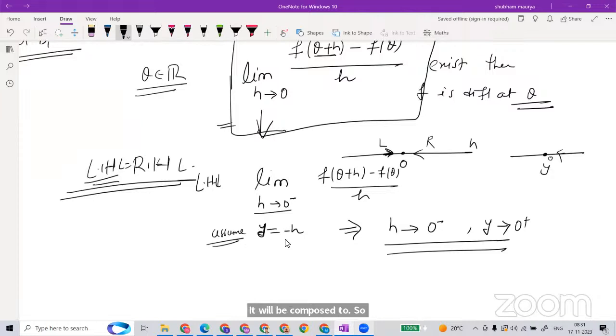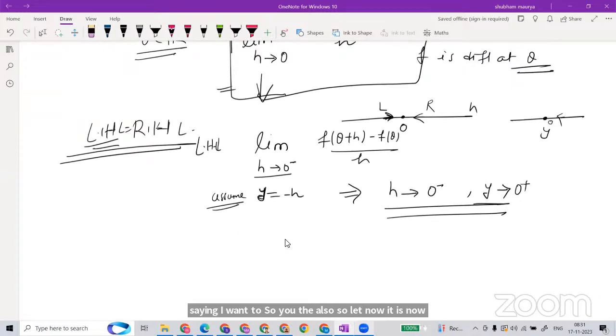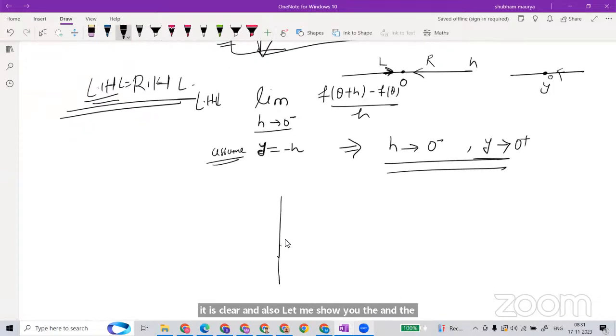Now let's see it in notation form. H is approaching 0 from the negative side, so Y also approaches 0, but from the positive side. In notation form, it will be 0 plus. Why should we take it like this, sir? Because I want to change the sign to minus here. If you see the definition, there are so many notations. Let me show you in pictorial form why I'm using this, and why I'm using so many notations.